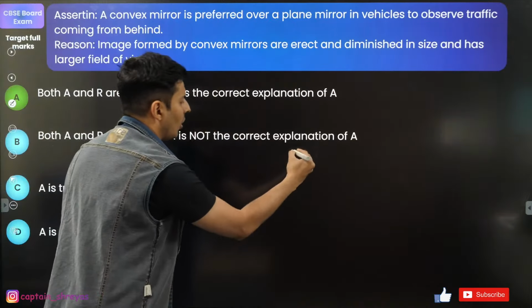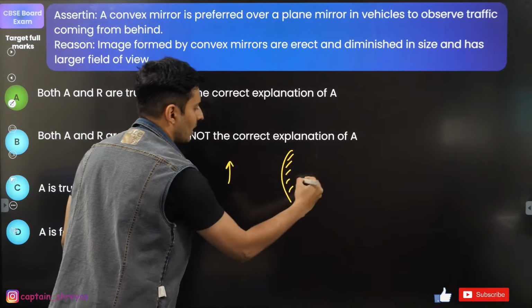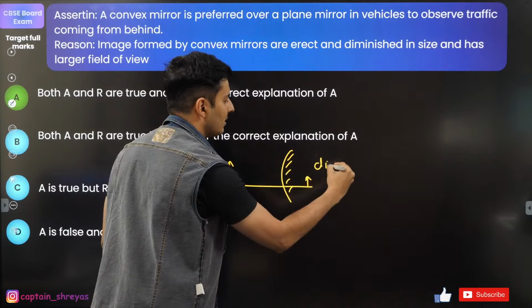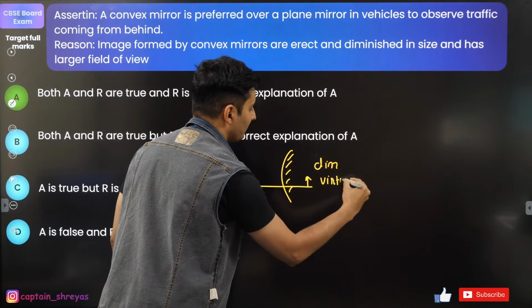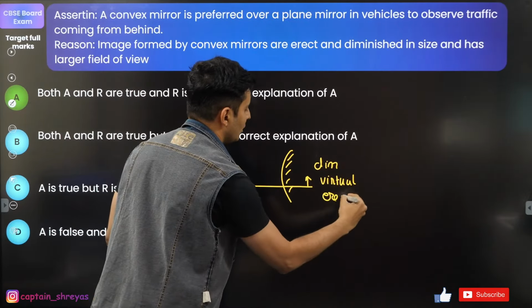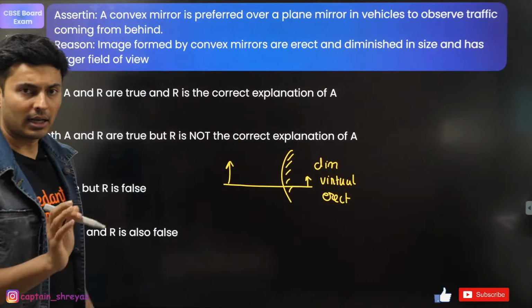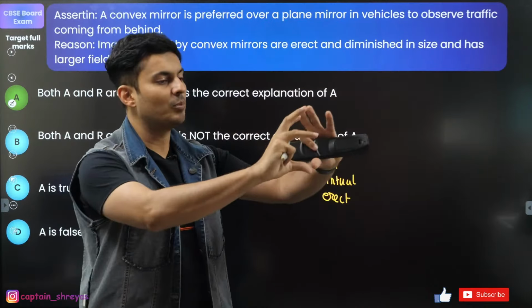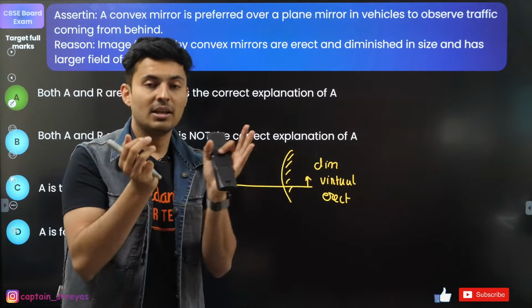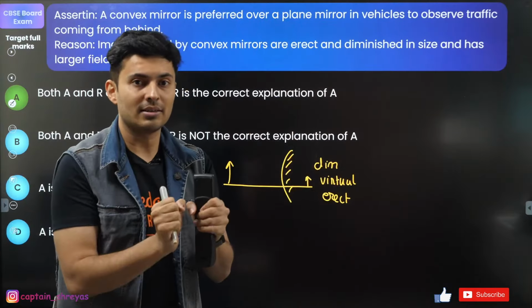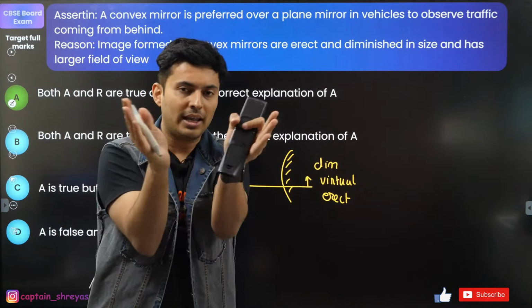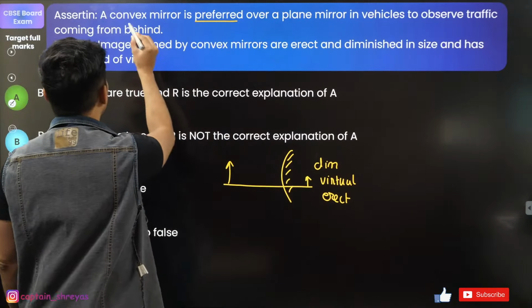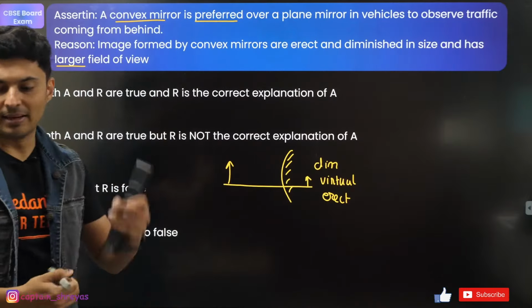A convex mirror always forms a diminished image. It is also virtual, and it is erect. So definitely these characteristics are correct. Because many things are behind you, all these things become small and everything is put on your mirror. So you can see a lot of things in a small area. So the field of view increases, and the field of view is larger, correct. That is why you prefer a convex mirror over a plane mirror.